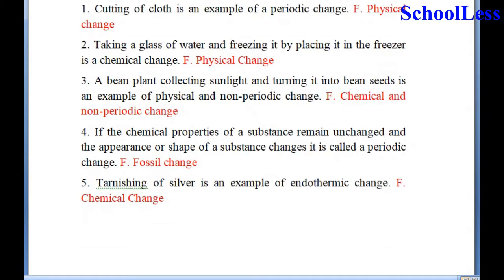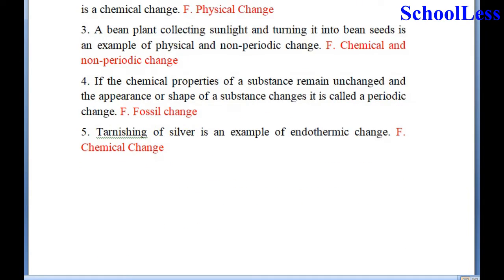Question 4. If the chemical properties of a substance remain unchanged and the appearance or shape of the substance changes, it is called a periodic change. It is a wrong statement because it is called a physical change. Now question 5. Tarnishing of silver is an example of endothermic change. It's a false statement because tarnishing of silver is an example of chemical change.